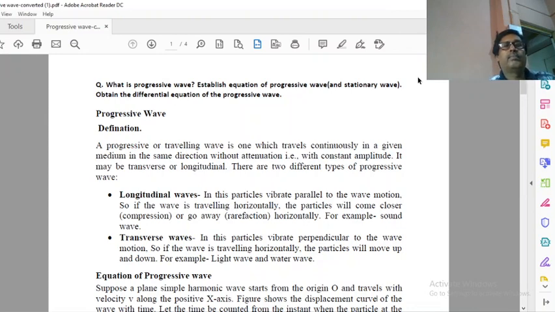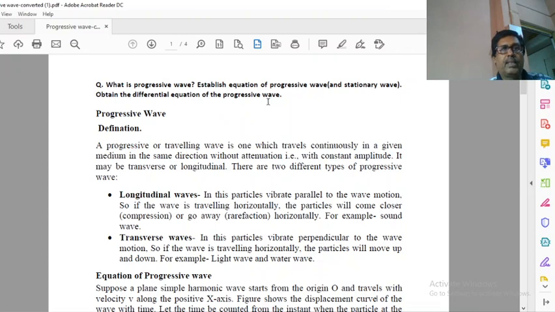Now we will discuss about progressive wave because today's topic is progressive wave and the question is here. I am reading: what is progressive wave? Establish equation of progressive wave.